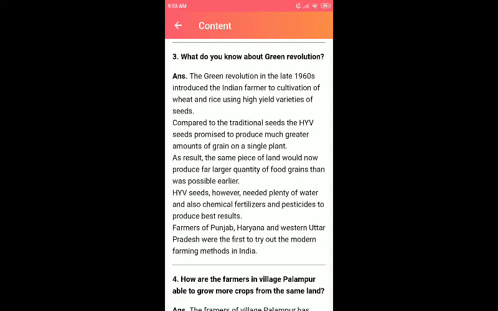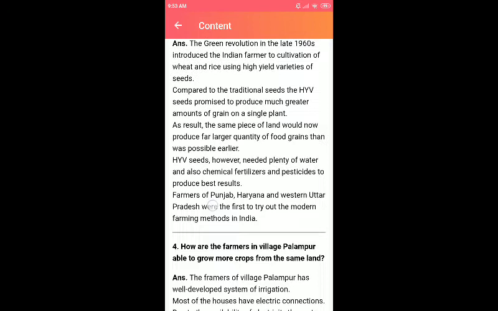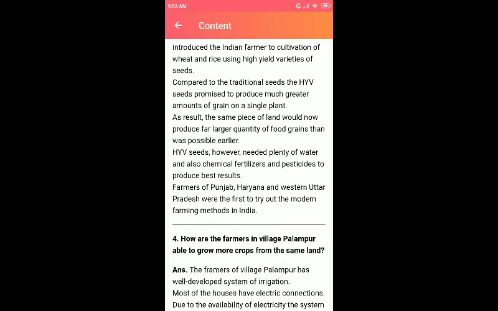The village people of village Palampur were getting 1200 per hectare, but after using HYV seeds, they got 3200, twice the amount of yield. As a result, the same piece of land would now produce a far larger quantity of food grains than was possible earlier.